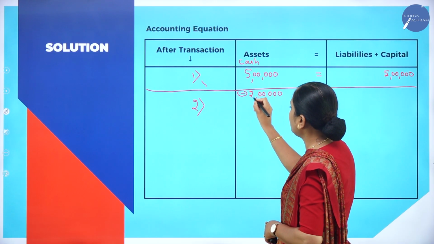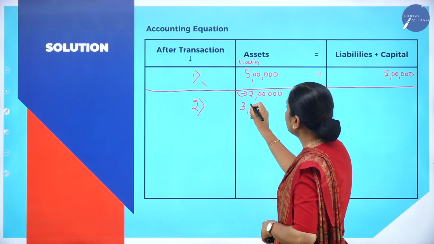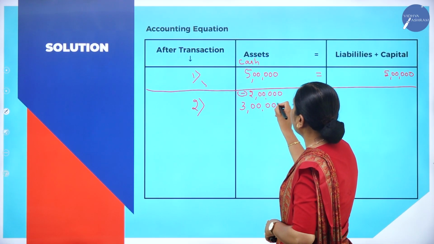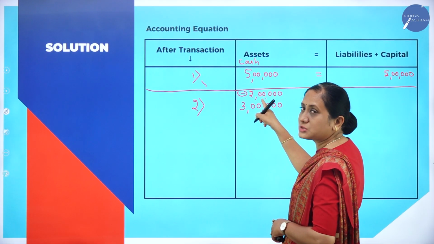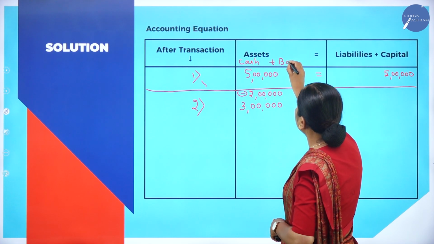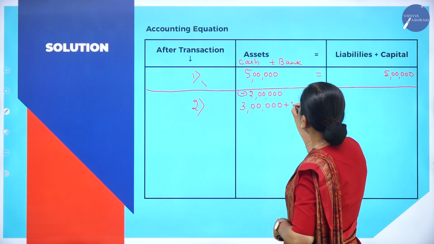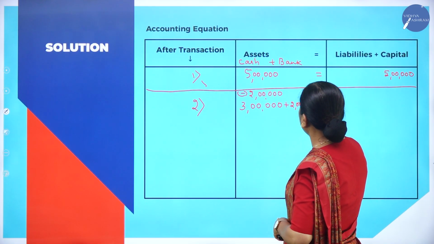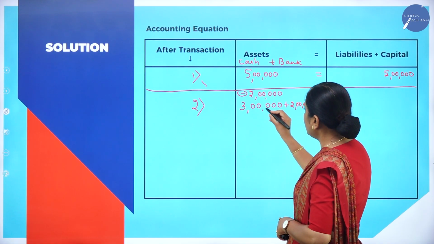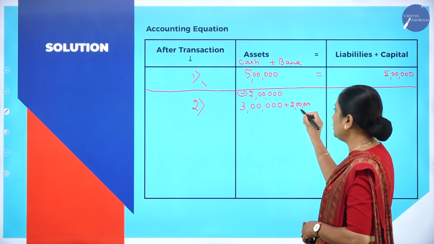So 5 lakhs minus 2 lakhs is how much? 3 lakhs. Now the available cash. What about these 2 lakhs? His bank balance got increased. He has transferred this amount to his bank account. So his available cash is now 3 lakhs. Bank balance is 2 lakhs.